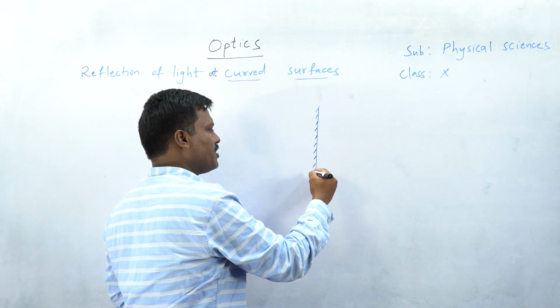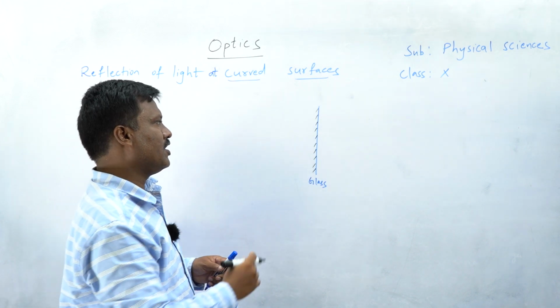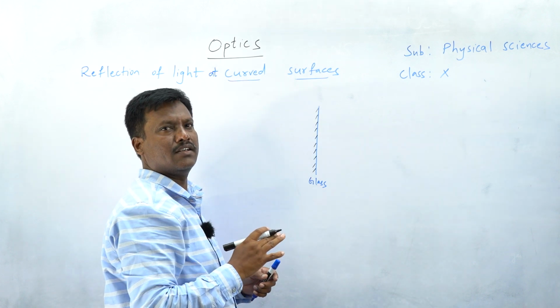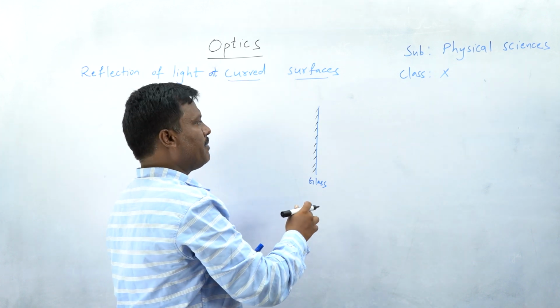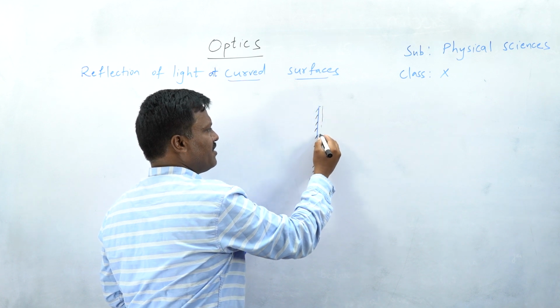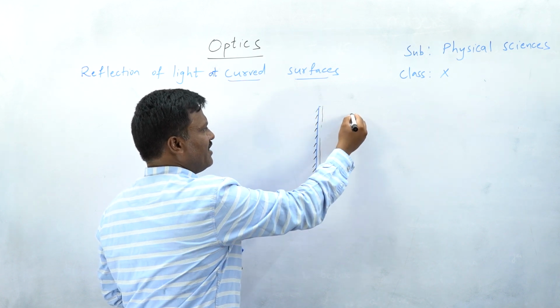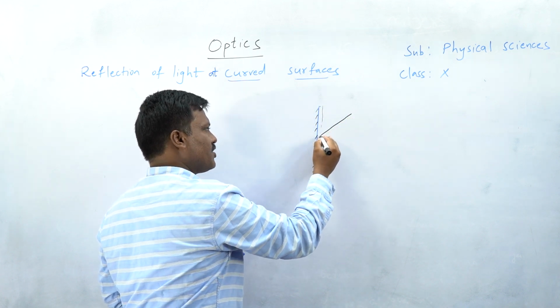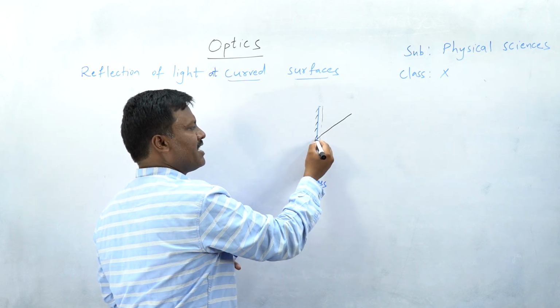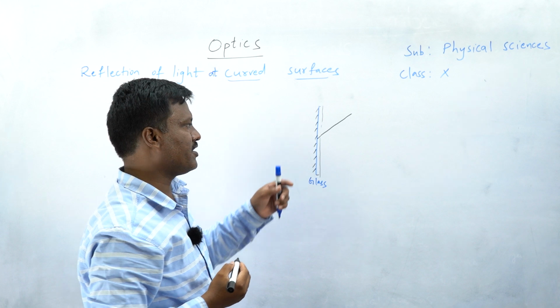Nowadays we use aluminum because silver is costly, so aluminum is coated on the surface and then painted. Then automatically, the mirror has some thickness, right? The light which is incident on this mirror passes through the first surface, but reflection takes place on the second surface, because the second surface becomes opaque, not the first surface.